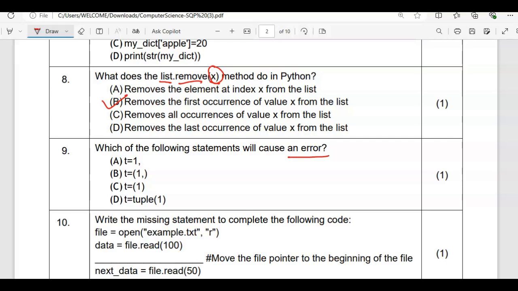So next we have t is equal to, so this is also a way to declare a single element in a tuple. And t is equal to 1 is a normal ordinary variable. And then t is equal to tuple 1. What is this? 1, they are converting into a tuple. That is not possible. You have to write the thing in brackets only. So this is one of the incorrect statements. So the correct answer for this, because we were searching for the incorrect statement, is option D.